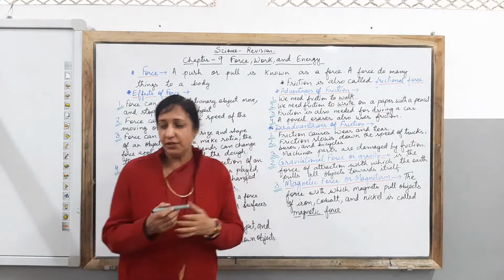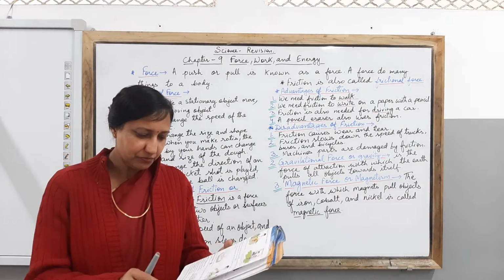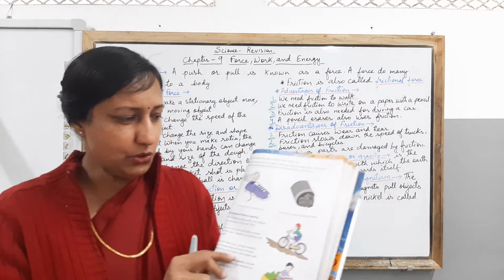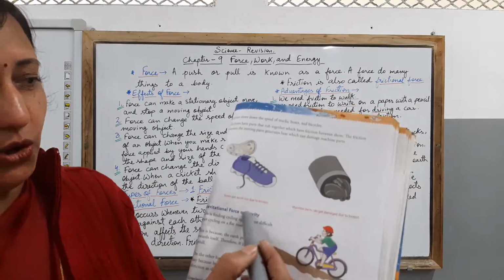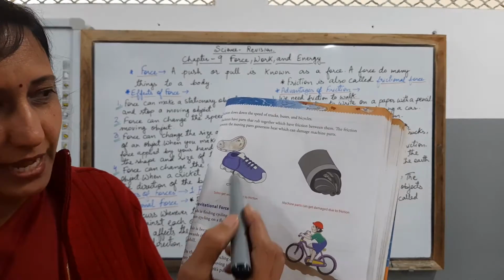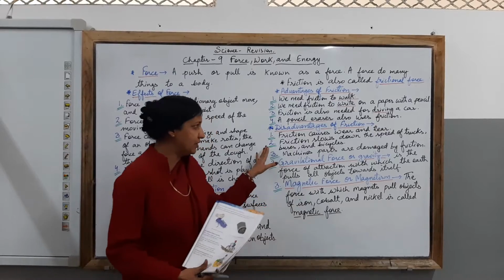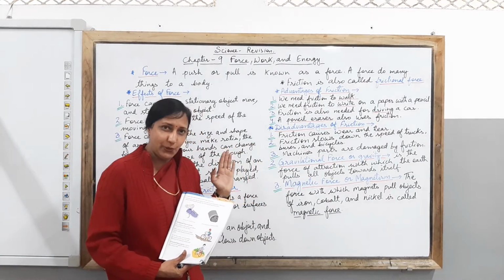As children, you can see with the help of the example right here in front of you, you can understand the two things which I can share with you all. This is the sole of a shoe which is being rubbed and being torn like this. Then children, you can understand the friction slows down the speed of trucks, buses and bicycles. It is because of friction only.